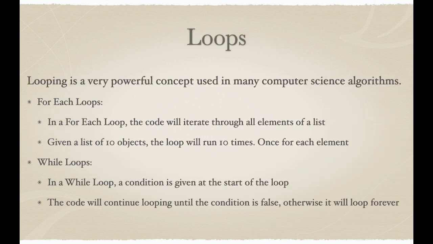Next, we have loops. Looping is a very powerful concept and is used in almost every computer science algorithm. There are two main types of loops, the for each loop and the while loop. In a for each loop, we will iterate through all the elements of a collection. If you are given 10 objects, the loop will run 10 times, one for each element.